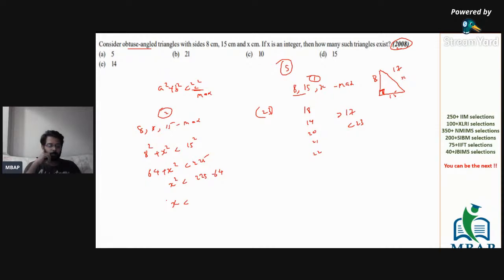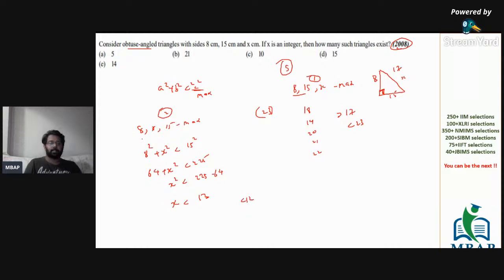What is the value of x that we will get here? What should be the integral value of x that we should consider here? We are looking at x square to be 225 minus 64. Perfect. So it should be 161. 169 is 13 square. So we are looking at a set of values which is less than 12. Right? Perfect. I know the upper limit is 12.